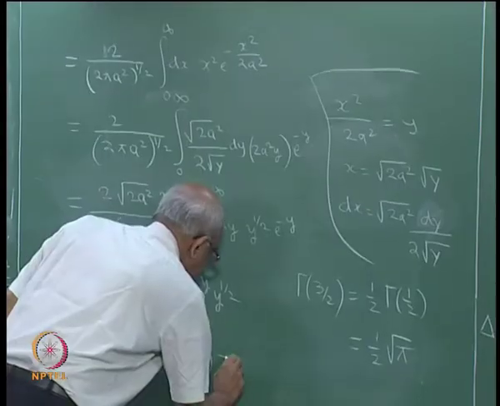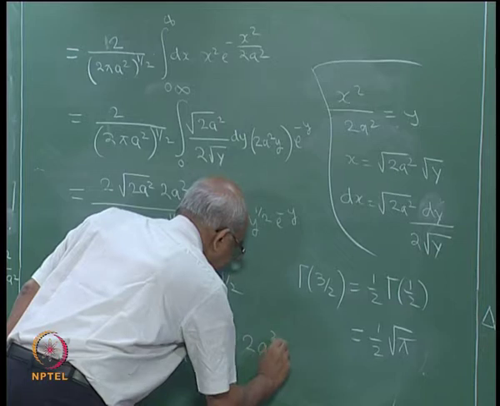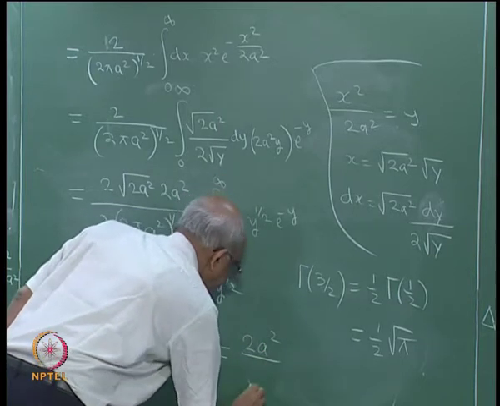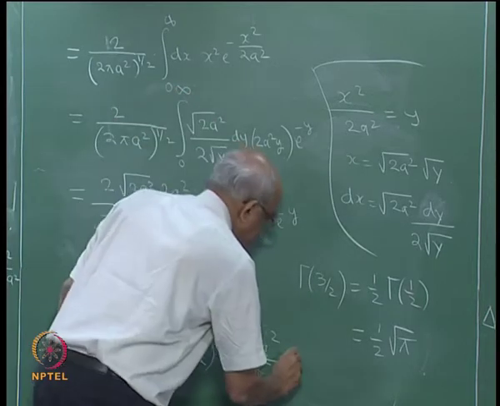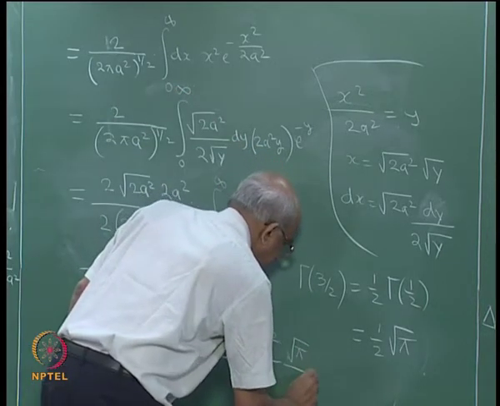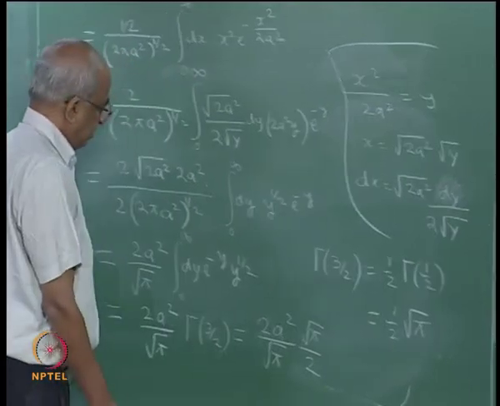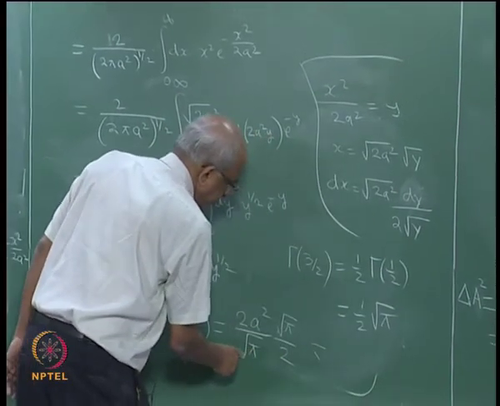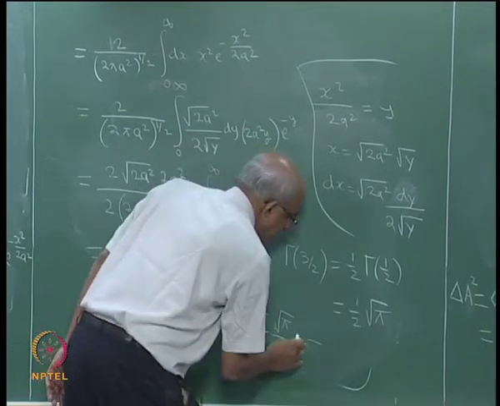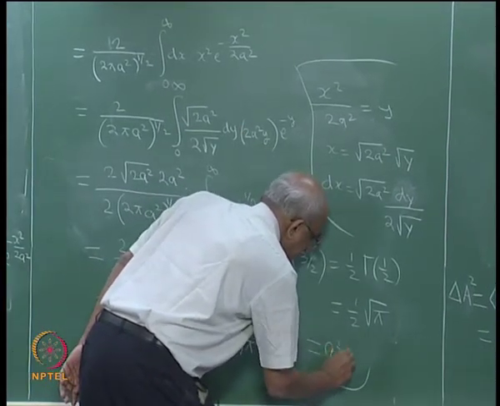This is equal to 2 a square divided by root pi into gamma of 3 by 2, which is nothing but root pi divided by 2. And therefore, what is the answer that you get? Nicely, this root pi and that root pi, this 2 and that 2 cancel. So, you get the answer a square.